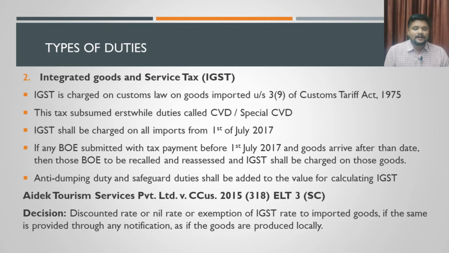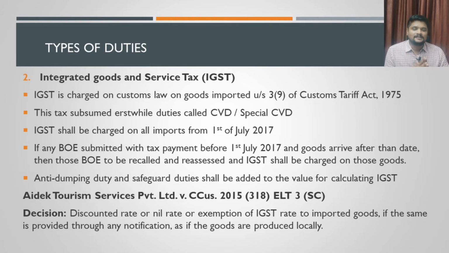Okay, then anti-dumping duty and safeguard duty shall be added to the value for calculating IGST. See, this calculation of IGST, on what will it be calculated? On the value of the goods. This value will include what? It will include basic customs duty, as well as safeguard duty and anti-dumping duty. All these duties, if applicable, will be added to the value for the purpose of charging this IGST.